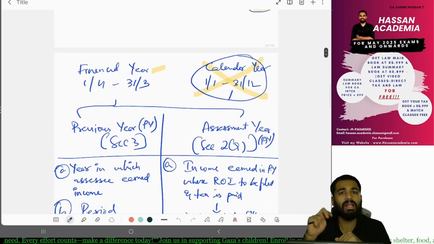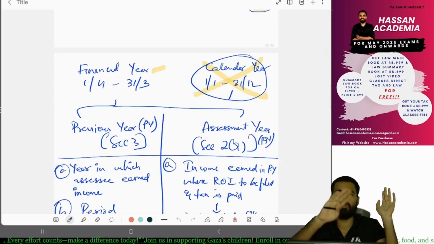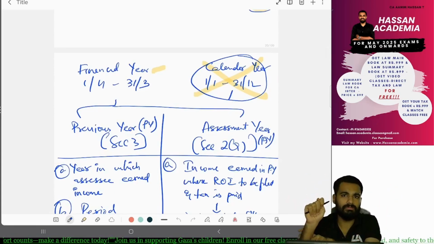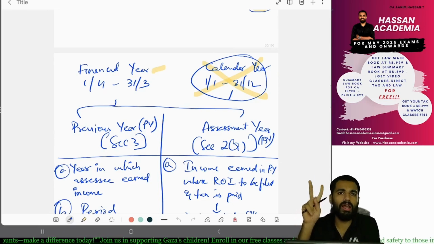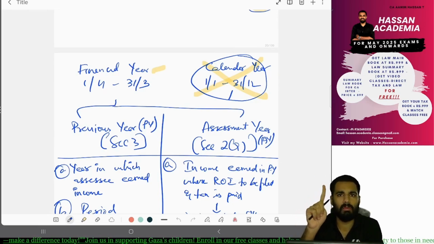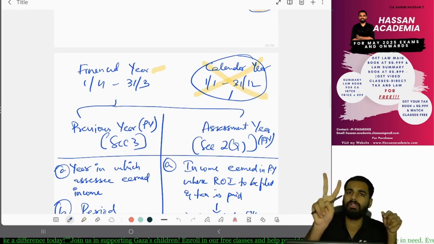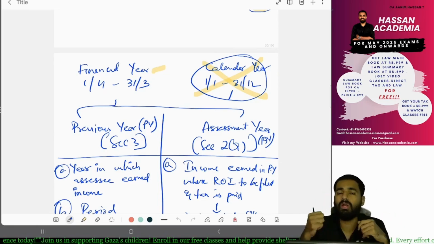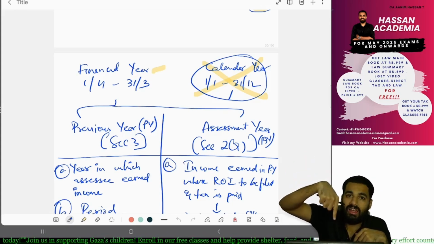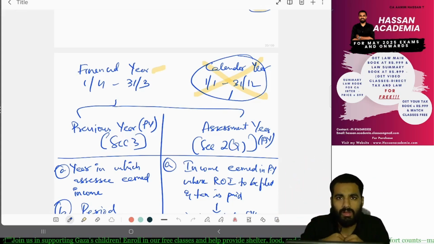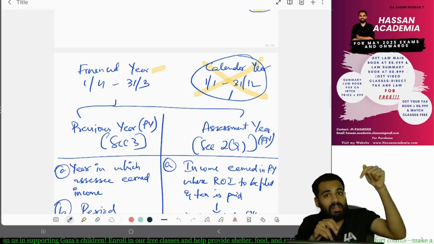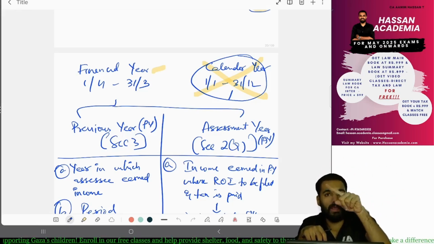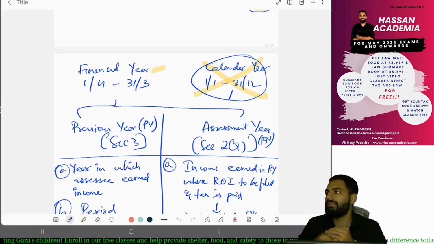Then we saw that before income tax law we generally know two types of year: calendar year and financial year. We don't have to remember calendar year, only financial year. In financial year also there are two types: previous year and assessment year. What is previous year? The year in which you earned income is called the previous year. And the year in which you pay tax on the income you have earned is called the assessment year.